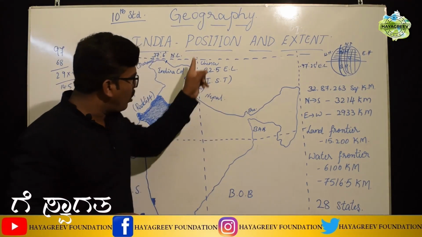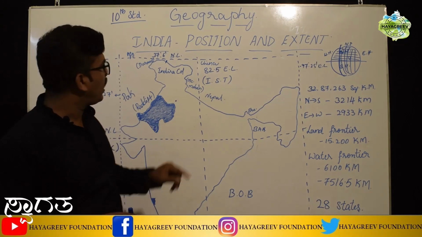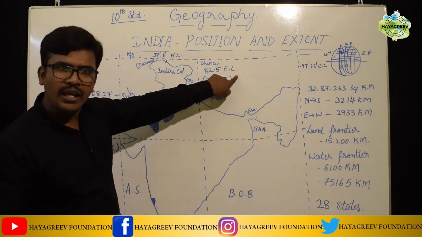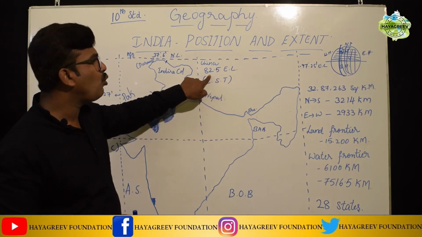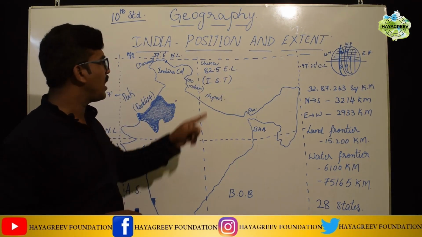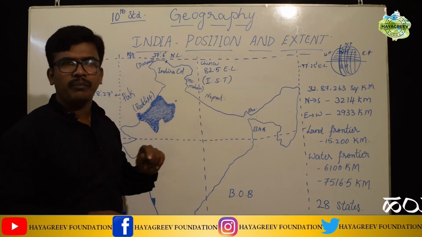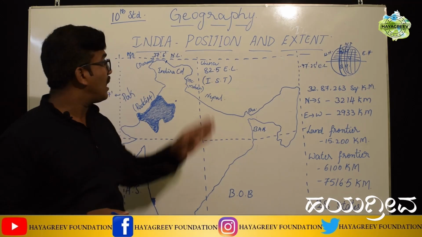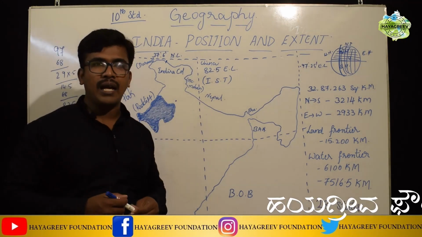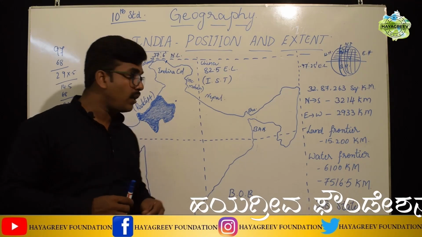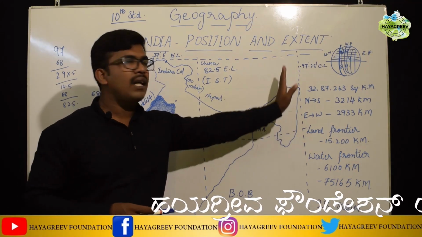Here one more imaginary line is there, students, that is 82.5 degree east longitude, which is also considered as Indian Standard Time. Why did we consider this longitude as Indian Standard Time? As you all know, the sun rises first in the east.